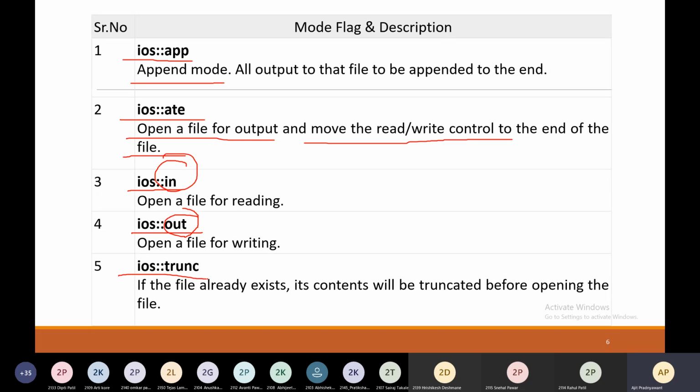Next is ios::trunc. If the file already exists, its contents will be truncated before opening the file. So these are the file opening modes in C++.